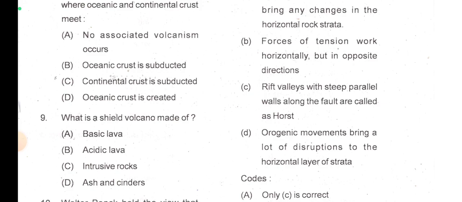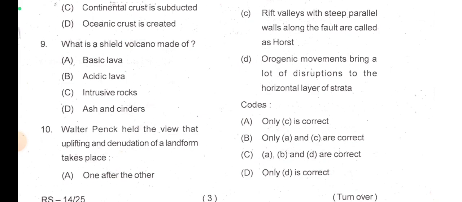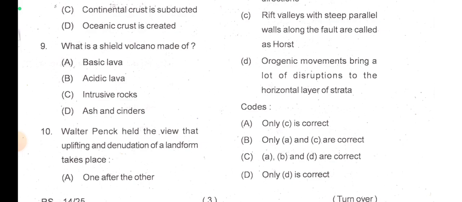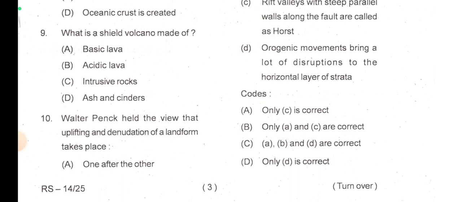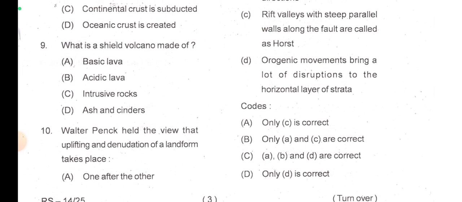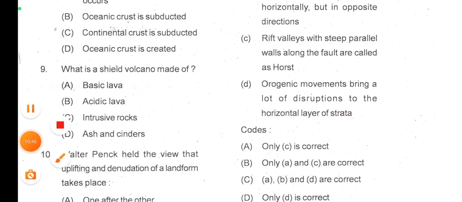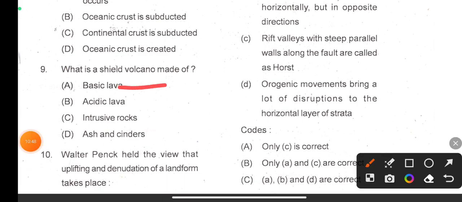Okay. Statement number D. Orogenic movements bring a lot of disruptions to the horizontal layer of strata. Orogenic movements, that means horizontal movements, bring a lot of disruptions to the horizontal layer of strata. I think this is correct, no? So D is correct. But horst is like, what is horst? Horst is this one, horst, right? Suppose so, yeah.